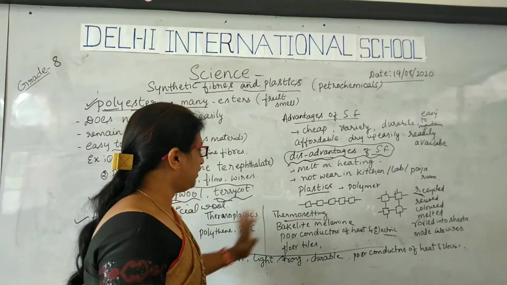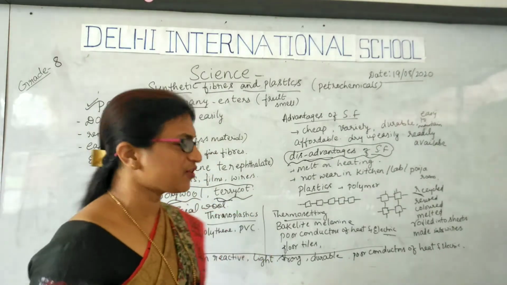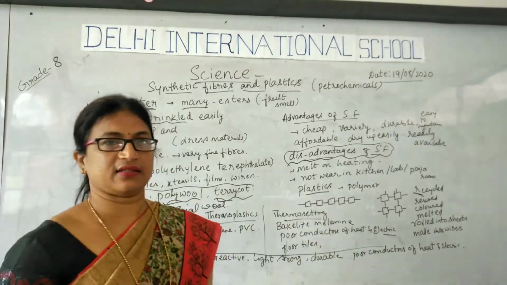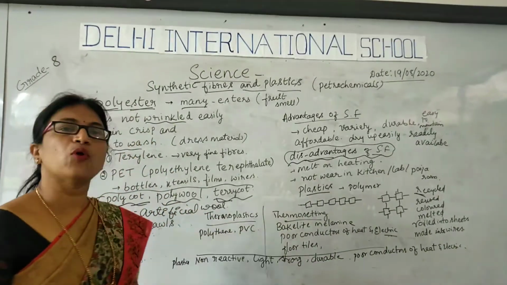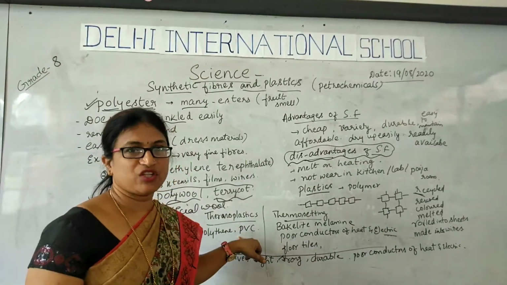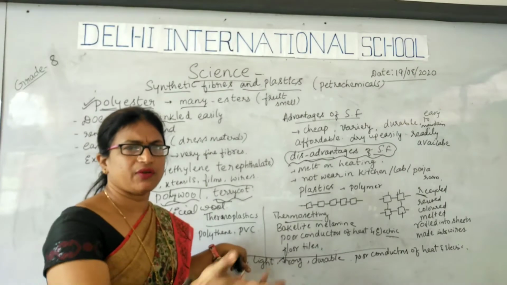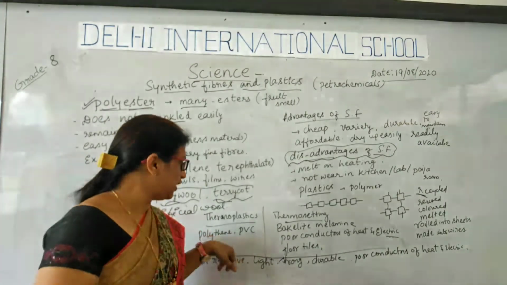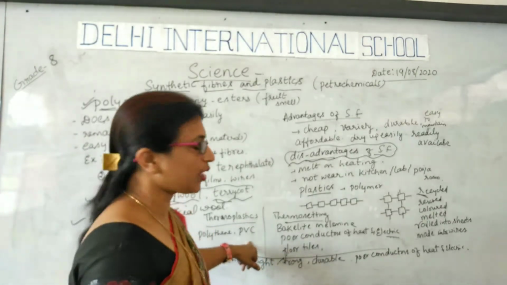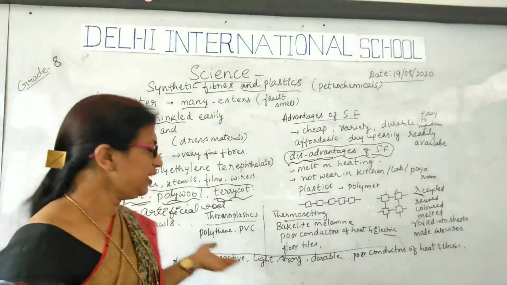When we look even at home articles, there are two types of plastics: thermoplastics and thermosetting plastics. Thermoplastics are plastics which melt easily. For example, polythene covers which we get from the shop, and polyvinyl chloride pipes, PVC pipes. These can be melted or deformed easily.